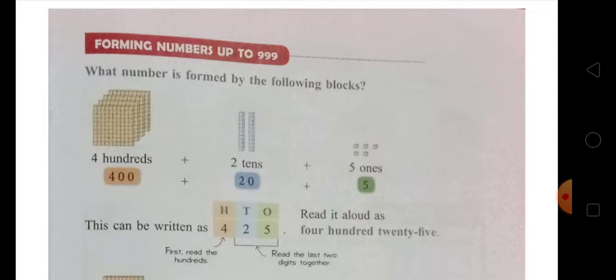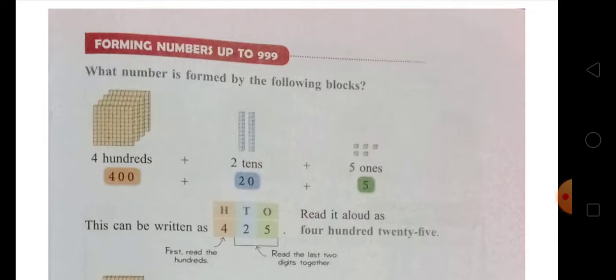Last week we learned multiplication. Our topic was understanding multiplication, and we learned multiplying by 2, skip count by 2, doubles, multiplying by 5, skip count by 5, multiplying by 10, multiplying by 1, and multiplying by 0. But today our topic is Chapter 5, Exercise 5: numbers up to 999.